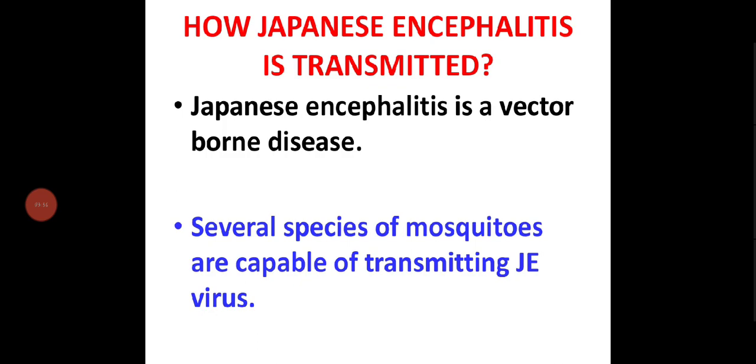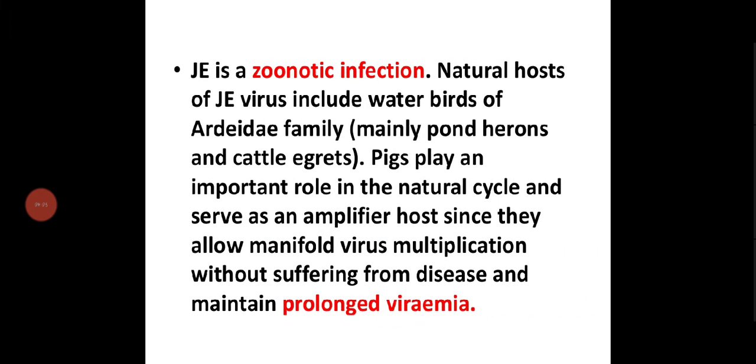So, how is it transmitted? It is a vector-borne disease. The vector is the mosquito, and several species of mosquito are capable of transmitting JE virus. JE is a zoonotic disease, as we have seen already, and natural hosts of JE virus include water birds of the Ardeidae family, mainly pond herons and cattle egrets. Pigs play an important role in the natural cycle and serve as an amplifier host, since they allow manifold virus multiplication without suffering from disease and maintain prolonged viremia.